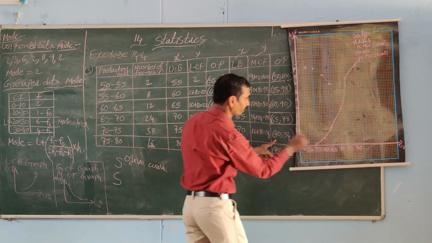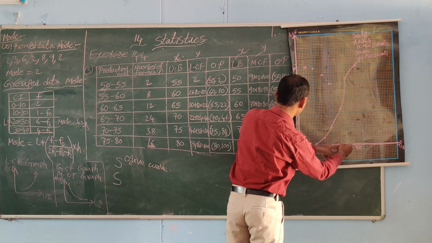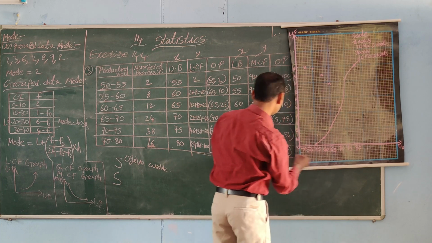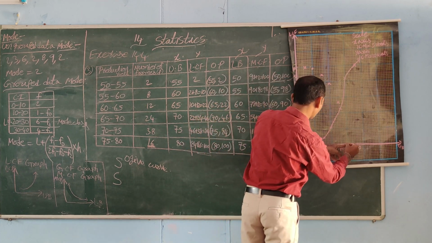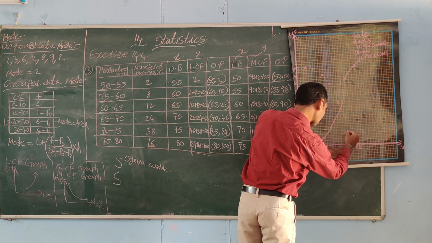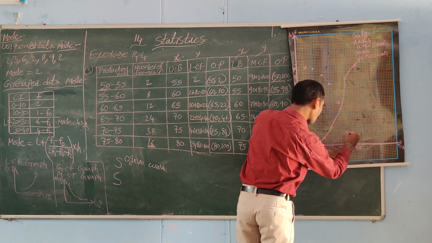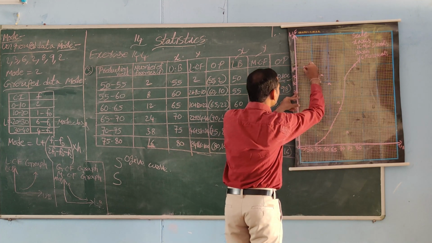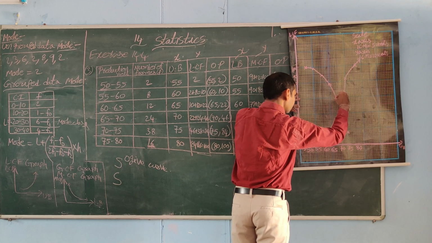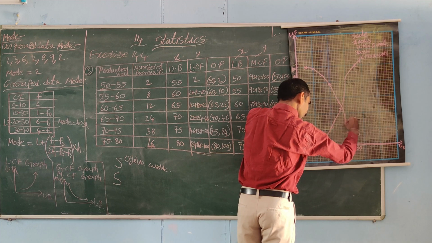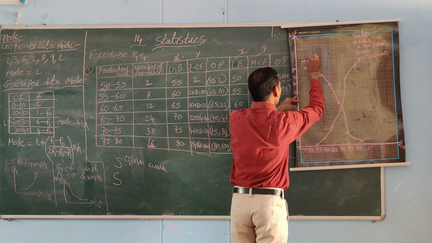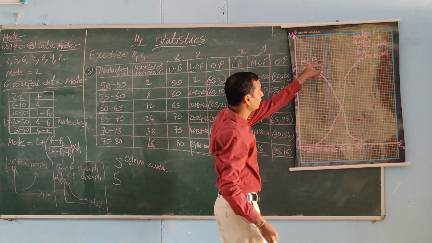Next 70, 54. 70 on the x-axis and 54 on the y-axis. And 75, 16. 75 on the x-axis, 16 on the y-axis. We can mark the point. After marking all these points, we can join them. This graph is called the MCF graph, more than cumulative graph.